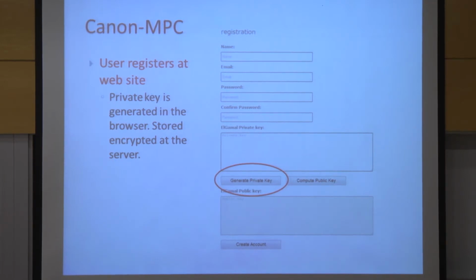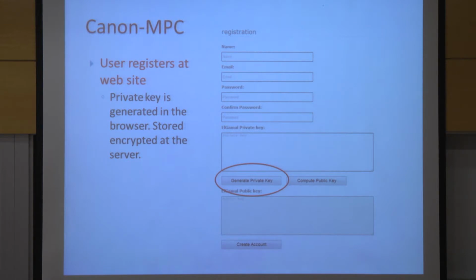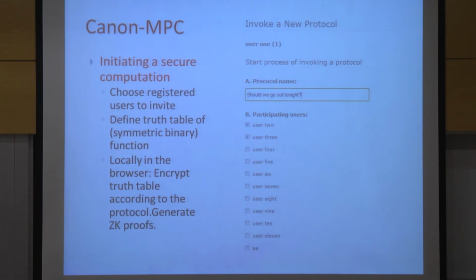To use the system, we first have to go and register. So basically, you put a username and password, and then you generate a private key. The key is generated by you downloading code, which generates the key on your browser, then encrypts the key with your password, and stores the encrypted key on the server. Of course, you can store it locally, but then you might lose it. So this is just a design decision that we had. Now, how do you run the protocol?